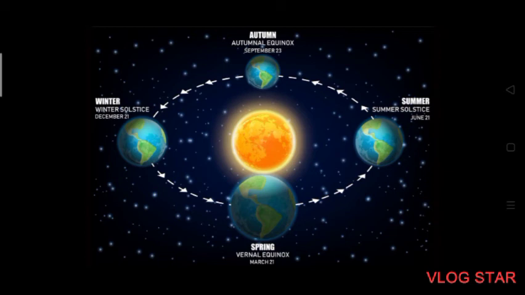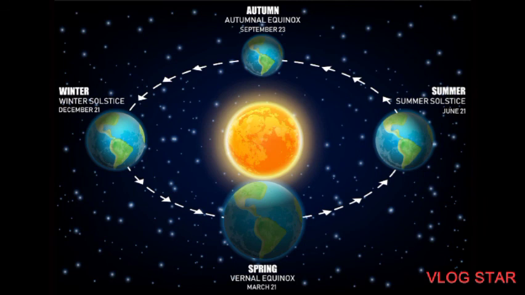Autumnal equinox. September 22nd or 23rd is the moment in time of the autumnal equinox or September equinox, when the circle of illumination again passes through the poles. The rays of the sun fall vertically at the equator. All parts of the globe experience nearly 12 hours of day and 12 hours of night. It is autumn in the northern hemisphere and spring in the southern hemisphere. So thereby we completed this chapter.